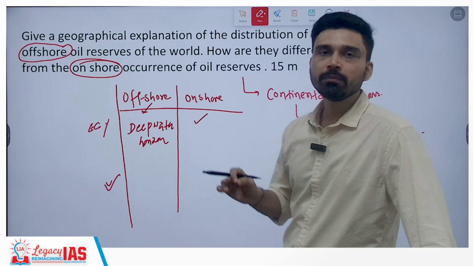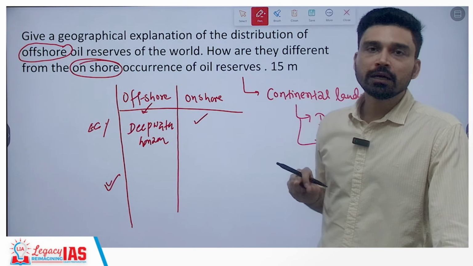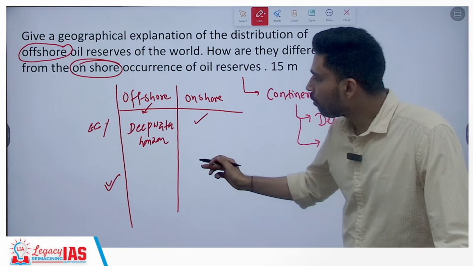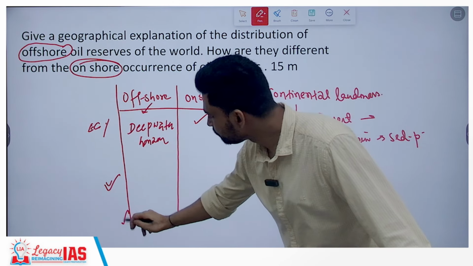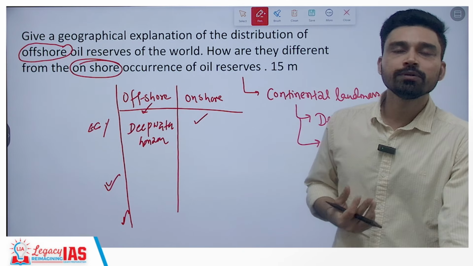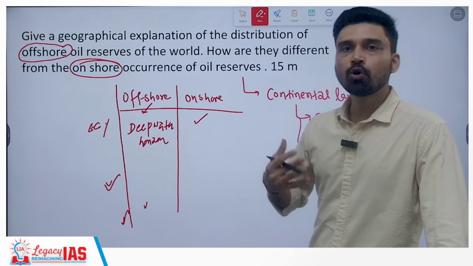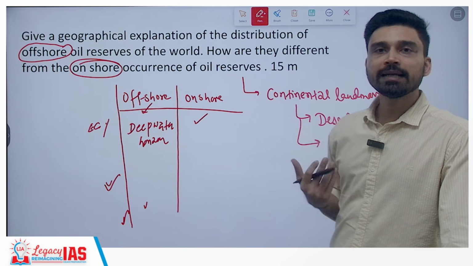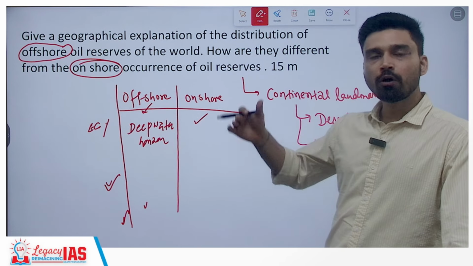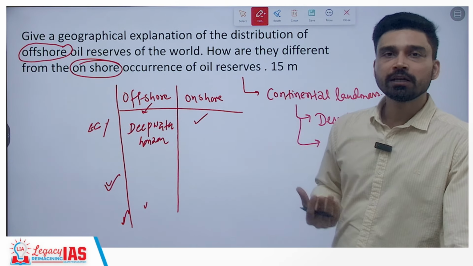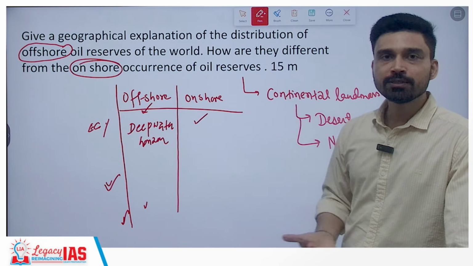That is not a problem in the onshore basin, because they lie completely within the territorial control of a particular country. So this is another difference. Fourth, in terms of risk, it is much riskier to construct oil fields, gas fields and oil and gas well drilling in offshore areas as compared to onshore areas, because offshore areas are continuously affected by various atmospheric phenomena, such as storms, tsunamis and cyclones.